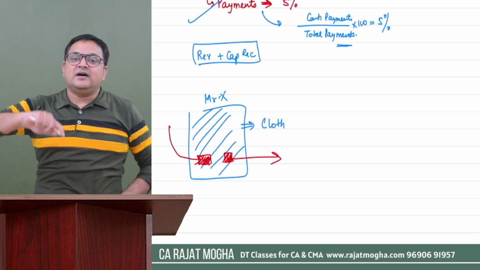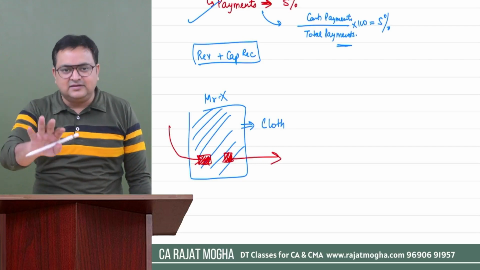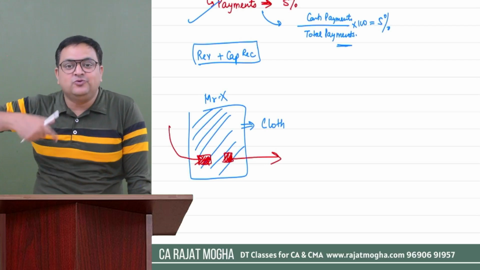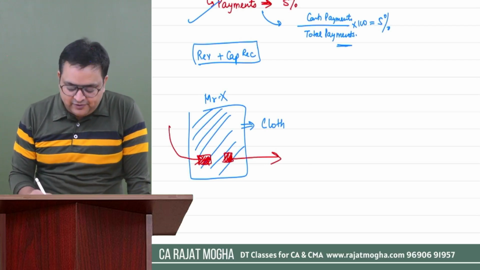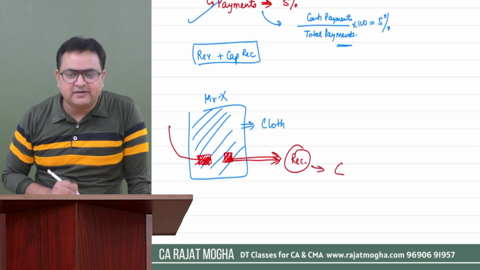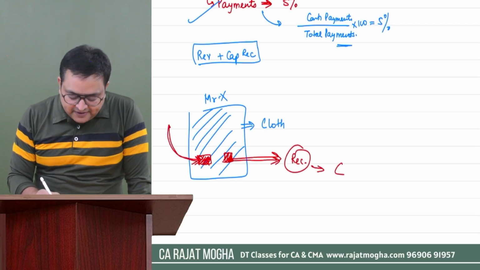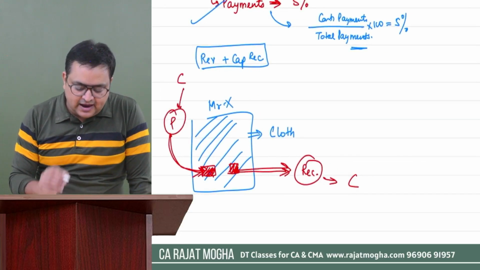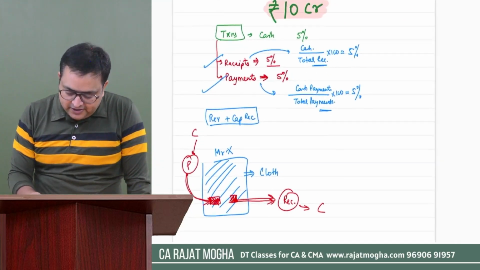But if he is selling the assets of the business other than stock, right? So if he is selling the machines which he is using in manufacturing clothes, this is nothing but a receipt. And what type of receipt is it? Capital receipt. If he is purchasing these machines, he is making a payment. What type of payment is it? Capital payment, right?